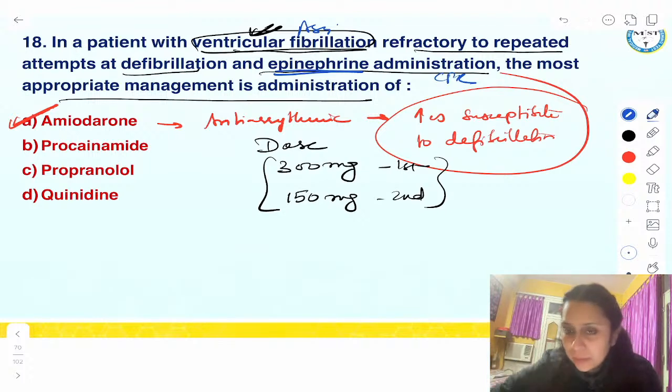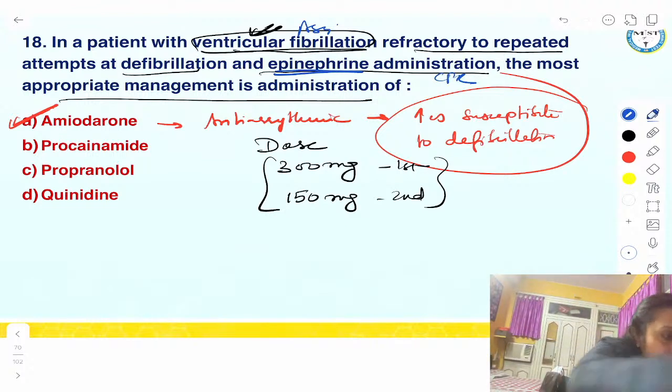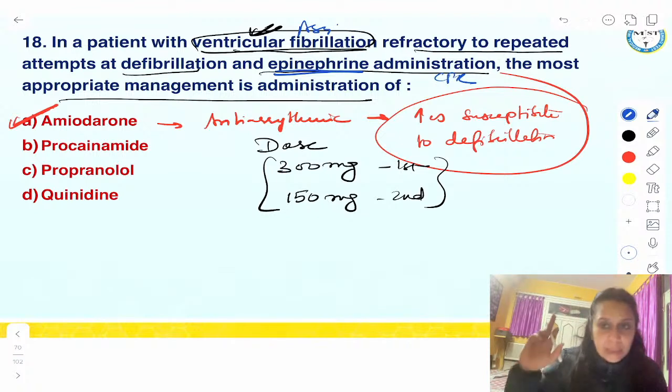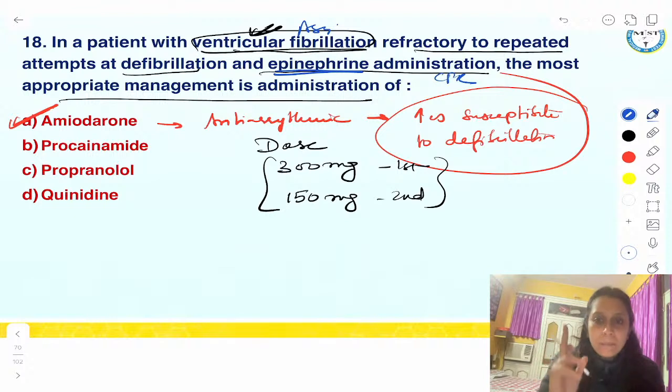So you remember all these things. All these are exam questions. Adrenaline dose they have asked. They can also ask you amiodarone dose. So keep the dose of amiodarone in your mind. I don't want you all to make mistakes in doses of emergency drugs. So 3 emergency drugs I have discussed till now. Atropine. What is the dose? 1 milligram. Adrenaline, what is the dose? 1 milligram, 1 in 10,000. Amiodarone, what is the dose? 300 milligram first and 150 milligram second. So all three doses you have to remember. Anything can be asked in exam.